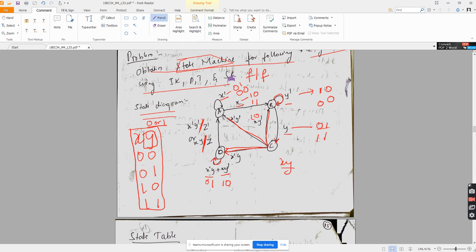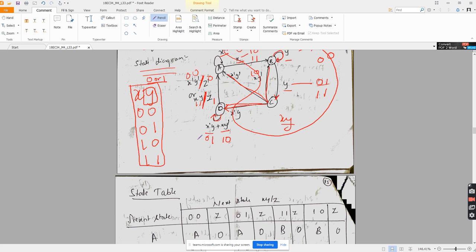Everywhere here z is 0. In all the combinations by default z will be 0. Getting? Now I will go from D to A when x is 0, y is 0, and the output will be 0. I will go from D to A when x is 1 and y is 1, but this time output will be 1. Is that point very clear? Yes, sir.